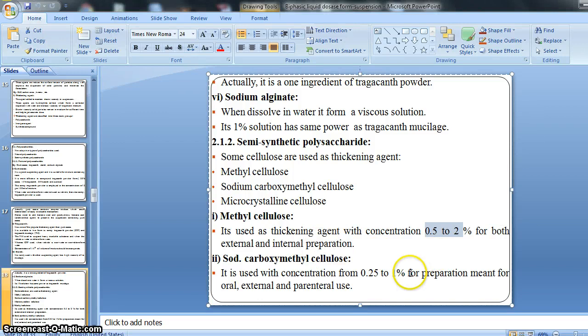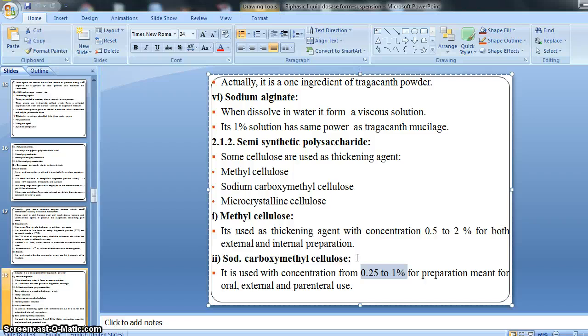So as we conclude on the basis of their concentration of use, sodium carboxymethyl cellulose is more potent or more effective than methyl cellulose, we can conclude it, right? Sodium carboxymethyl cellulose is used with a concentration from 0.25 to 1%, right? It is an official or acceptable or suitable range, right?